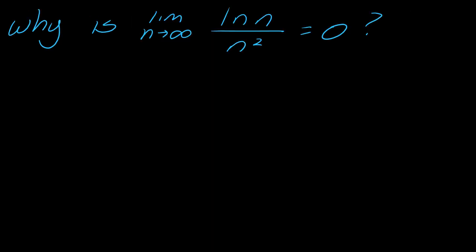So I can now start to do really funky sequences, say like the limit as n approaches infinity of natural log of n over n squared. So we know that this is going to equal 0, but why? Well, you could tell now by looking at this, so what would I get as n goes to infinity?